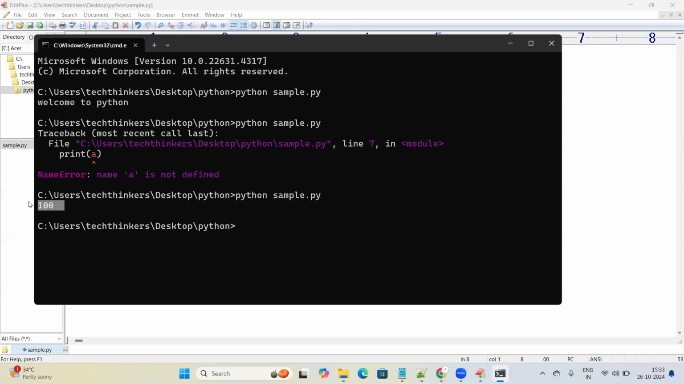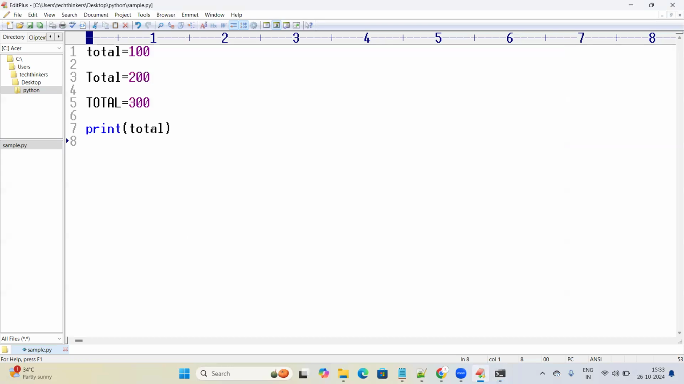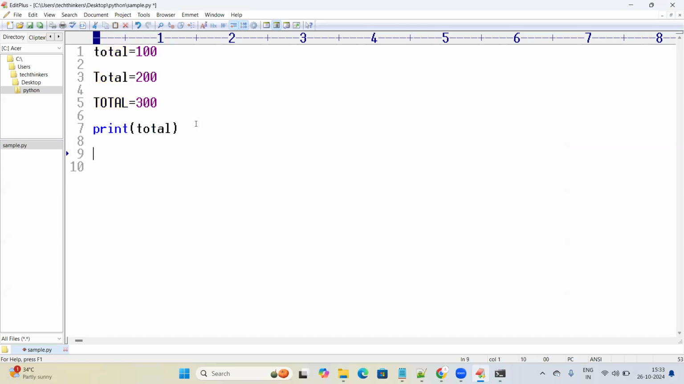Hope you're able to understand how I'm running the Python program. I can see the output as 100. And you might also have understood how to print the variable value. If you would like to print the values of the variables, you just need to give the variable name. That's it. If I give the same variable name within the double quotes, it won't understand that total is a variable. I'm just saving this.